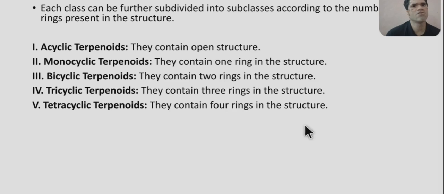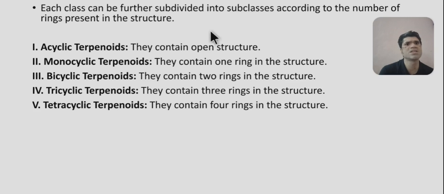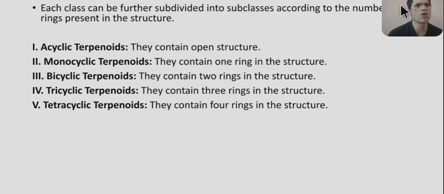And further, each of these can be subdivided into subclasses according to the number of rings present in the structure. So monoterpenoids can be further classified as acyclic terpenoid, which contains only an open structure and does not contain any ring. Monocyclic terpenoid contains only one ring in the structure. Bicyclic terpenoid contains 2 rings. Tricyclic terpenoid contains 3 rings. Tetracyclic terpenoid contains 4 rings in the structure.